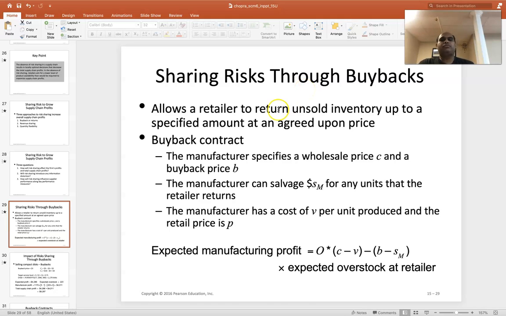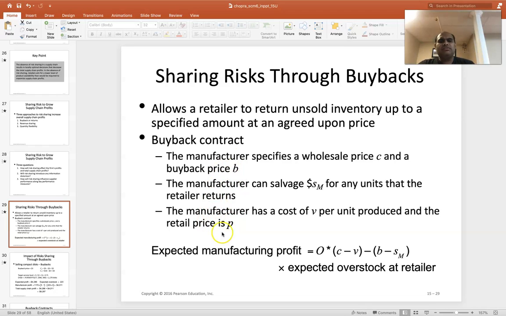What buybacks and returns do is allow a retailer to return unsold inventory up to a specified amount at an agreed upon price. So if the manufacturer specifies a wholesale price C and a buyback price B, the manufacturer can salvage units for SM dollars for anything the retailer returns, and the manufacturer has a cost V per unit for the cost of production, and the retail price is P. So anyway, we'll look at an example and you'll see.